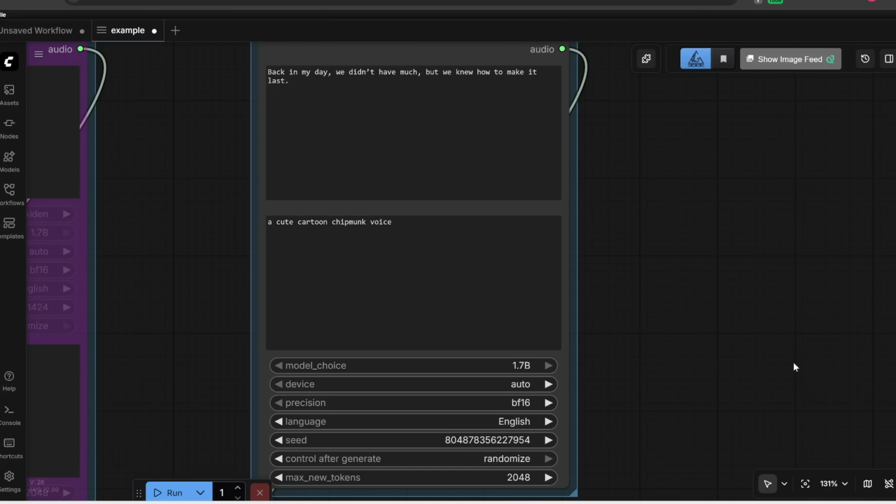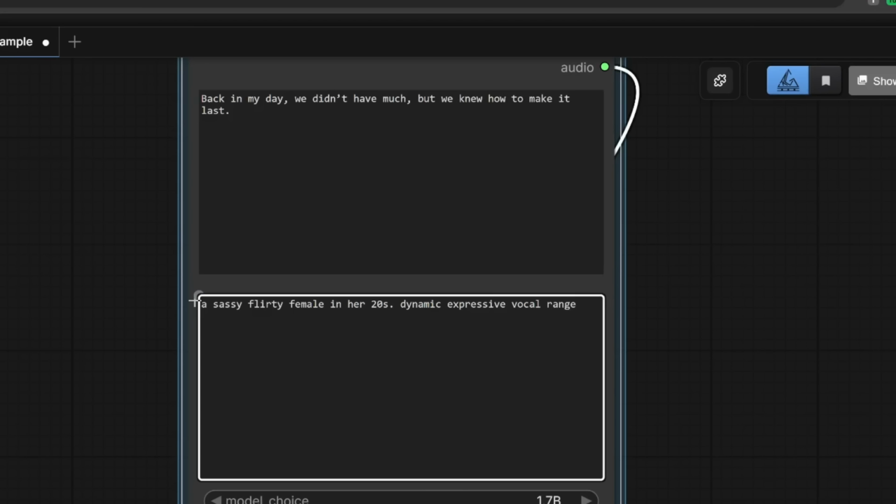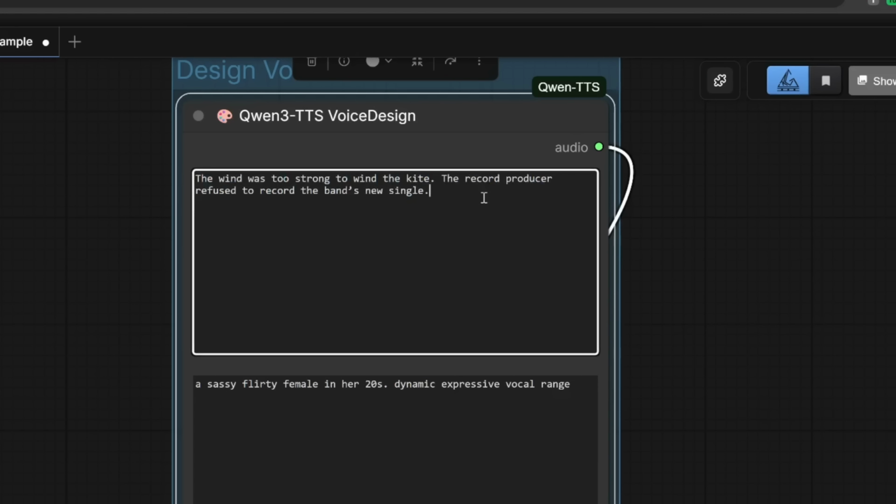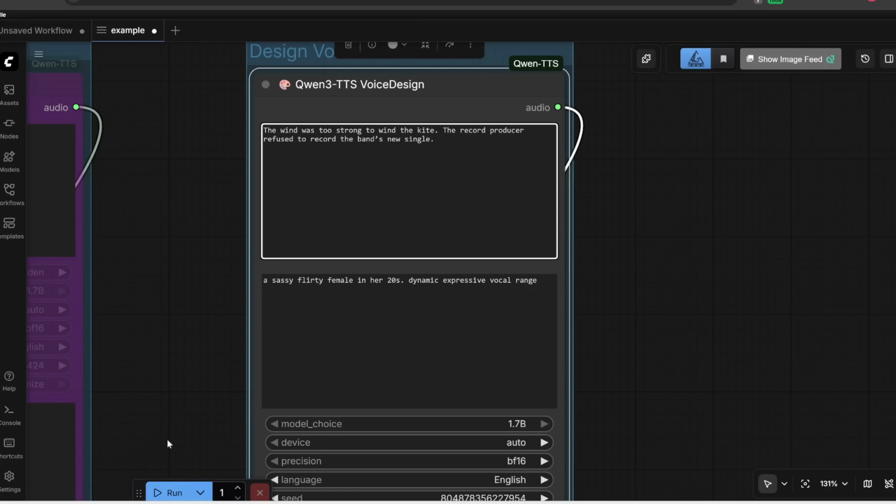And it sounds beautiful. It follows my prompt exactly. Here's another example. Let's try a sassy, flirty female in her 20s, dynamic, expressive vocal range. And let's try this tricky example where we have the same words but with different pronunciations. Let's see if it can figure this out.